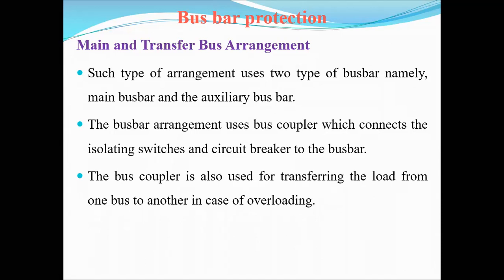In that, the main and transfer bus bar arrangement uses two types of bus bars, namely the main bus bar and the auxiliary bus bar. Auxiliary means the transfer bus bar. One is the main bus bar, the other one is the transfer or auxiliary bus bar.